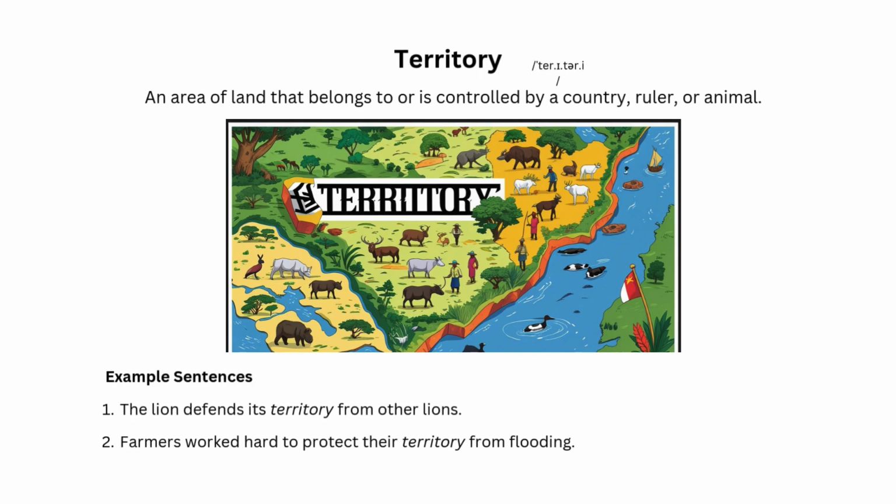Territory. An area of land that belongs to or is controlled by a country, ruler, or animal. Example sentences. 1. The lion defends its territory from other lions. 2. Farmers worked hard to protect their territory from flooding.